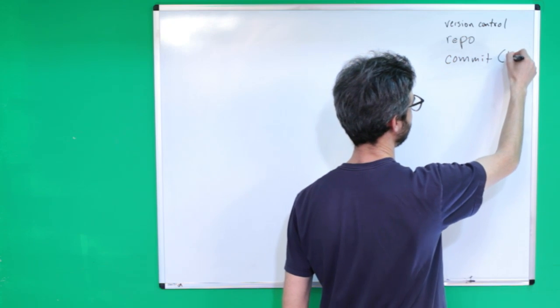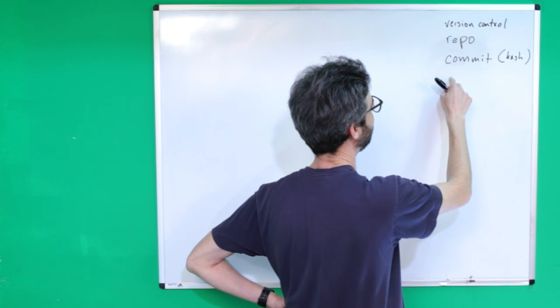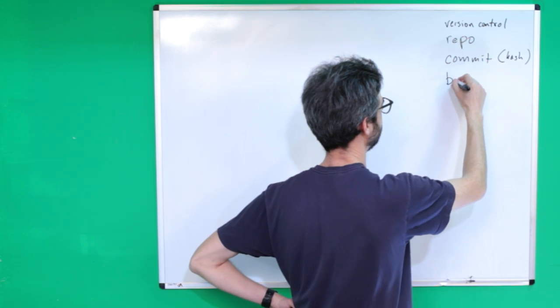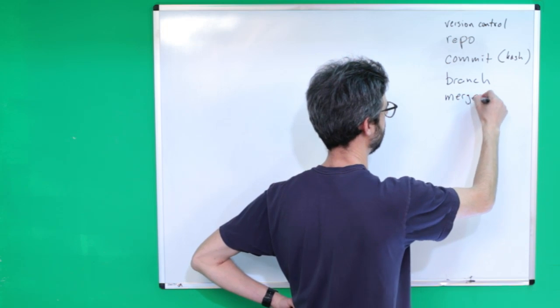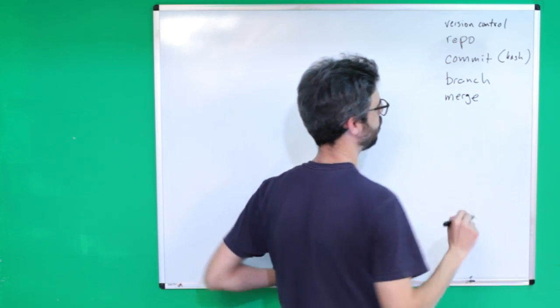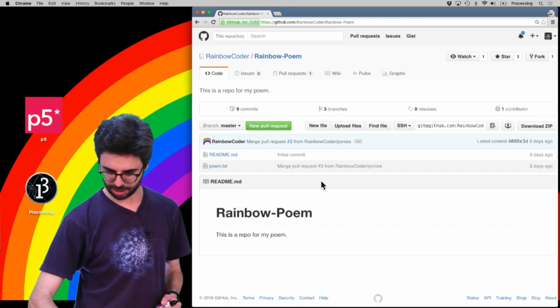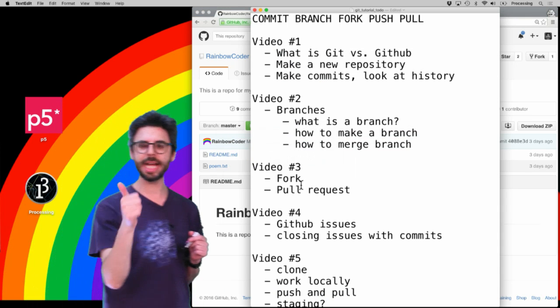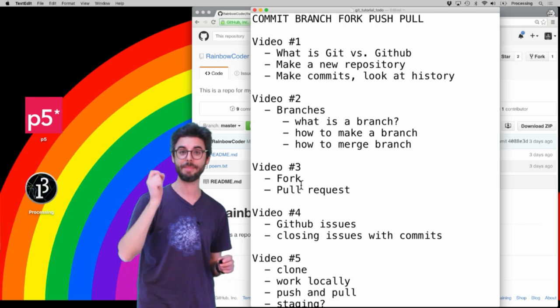We had this idea of a commit hash. What a branch is and what it means to merge a branch. So now, in this particular video, forking and pull requests. That's it. How to fork a repository and make a pull request.